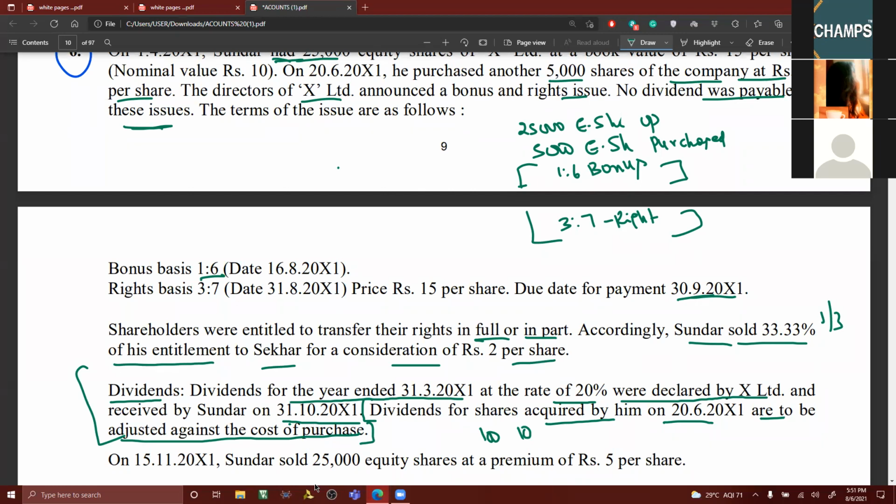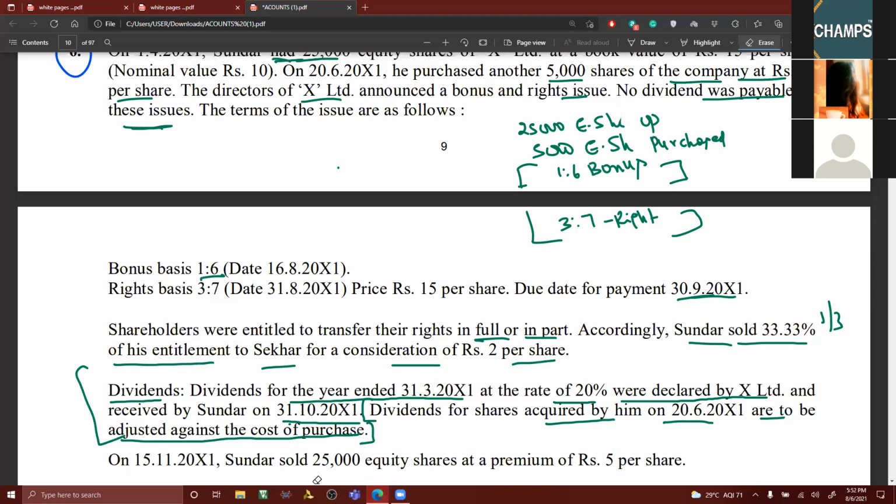What is the meaning of adjust against the cost of purchase? Otherwise, you will have the same confusion. I've evaluated papers recently, and I think most of you don't know what kind of mistakes you've made earlier. So please don't do it. Be watchful about this.